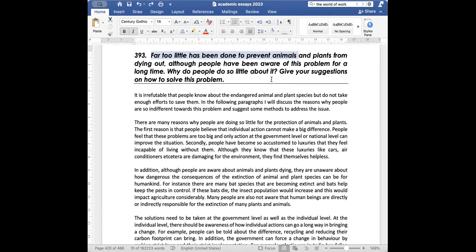Why do people do so little about it? ऐसा क्यों है कि लोग इसके लिए ज्यादा नहीं कर रहे? एक तो ये क्वेश्चन है. दूसरा, give your suggestions on how to solve the problem. अपनी suggestions दो कि इस प्रॉब्लम को कैसे सॉल्व किया जाए. Okay, so let's see. This is a problem solution essay.